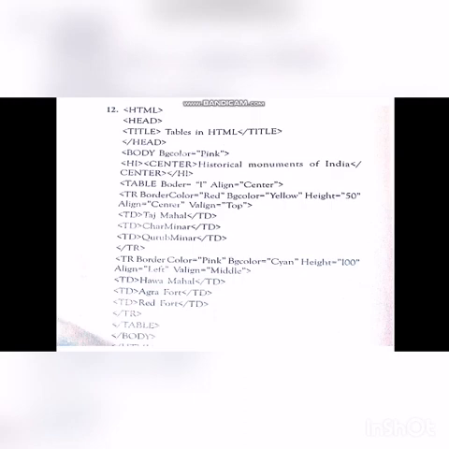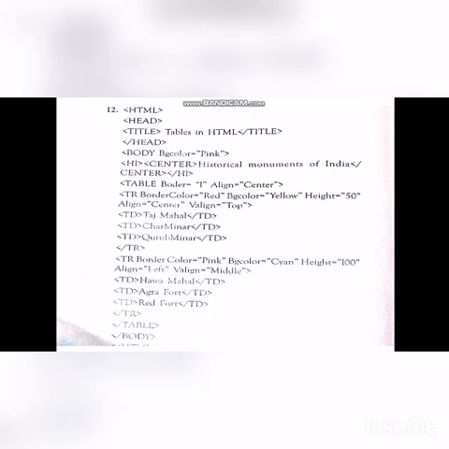Here you see the HTML opening tag, head opening tag, title opening tag. There you are writing tables in HTML. Immediately you are closing the title tag. The head tag is also closed. Next you are opening the body tag. There you are giving BG color pink. Then for H1 you are giving alignment center. So you are giving historical monuments of India in the heading 1 tag, and table border you are aligning as